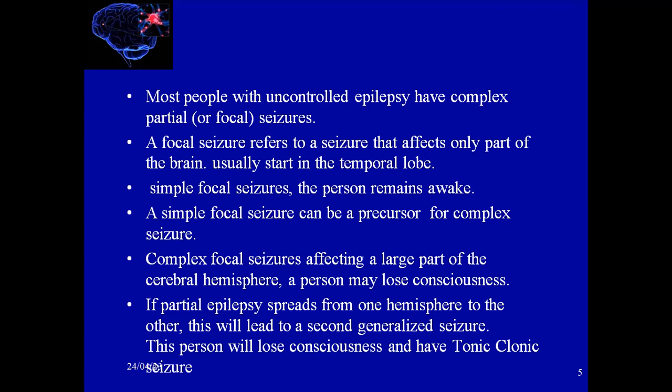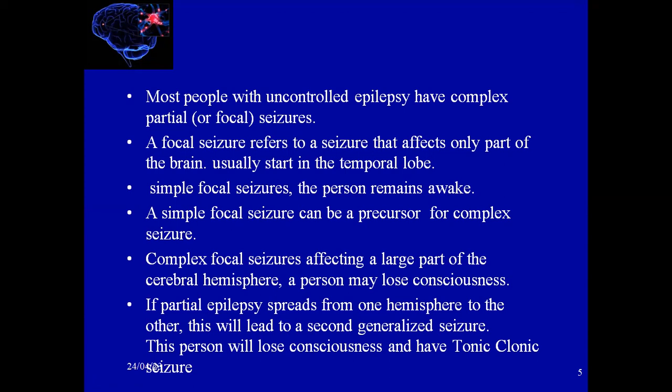A focal seizure refers to a seizure that affects only part of the brain, usually starting in the temporal lobe, and after that spreading to the whole hemispheres. In a simple focal seizure, the person remains awake, but the patient may progress to a complex or generalized seizure.